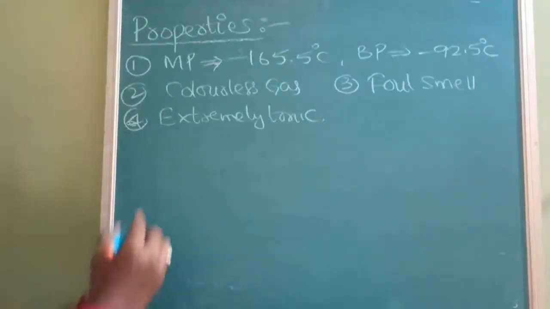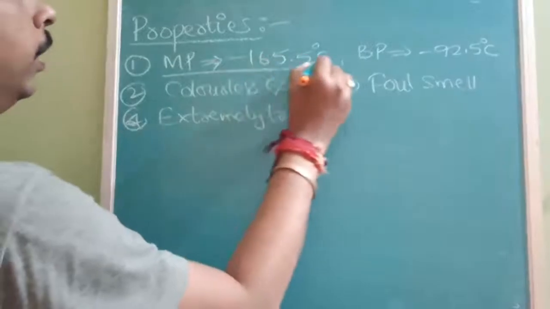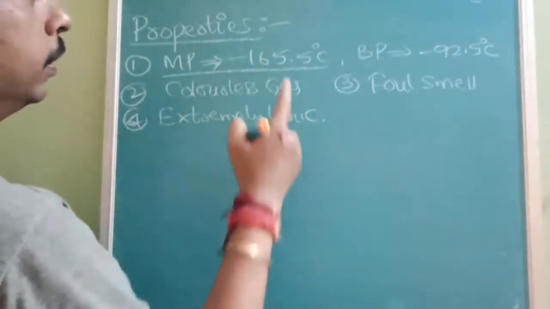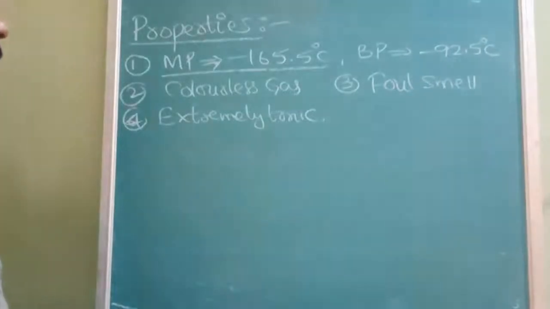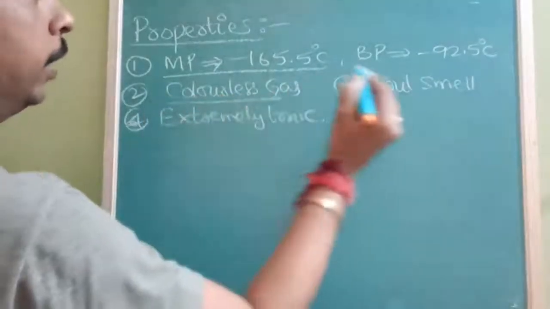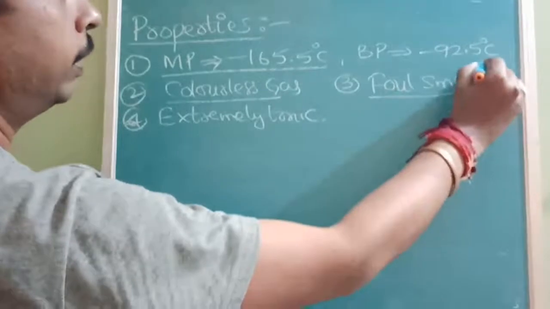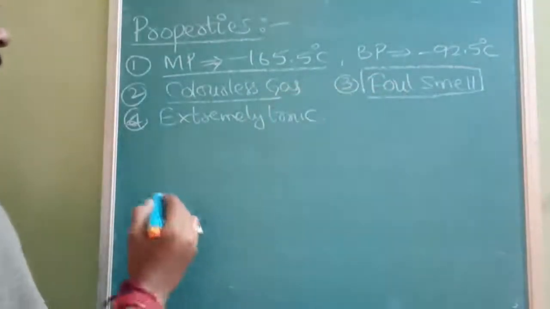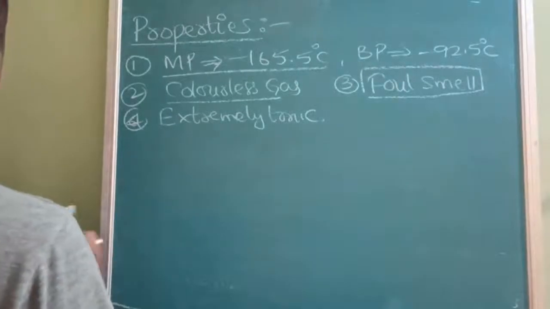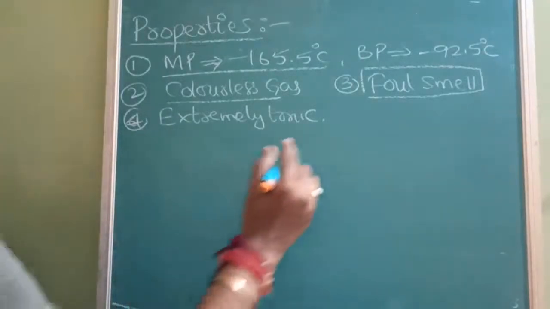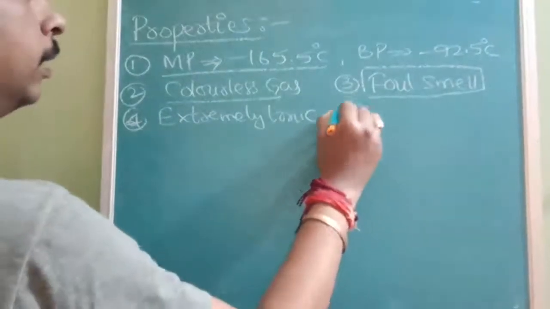Now let us see the properties. The melting point of diborane is minus 165.5 degrees Celsius. The boiling point is minus 92.5 degrees Celsius. It is a colorless gas, but with a very foul smell. It is extremely toxic, that is, poisonous in nature. Next, it is highly inflammable. These are the main problems.